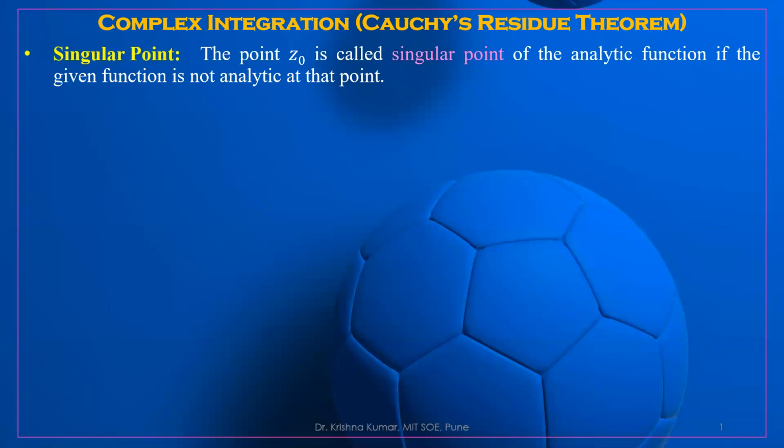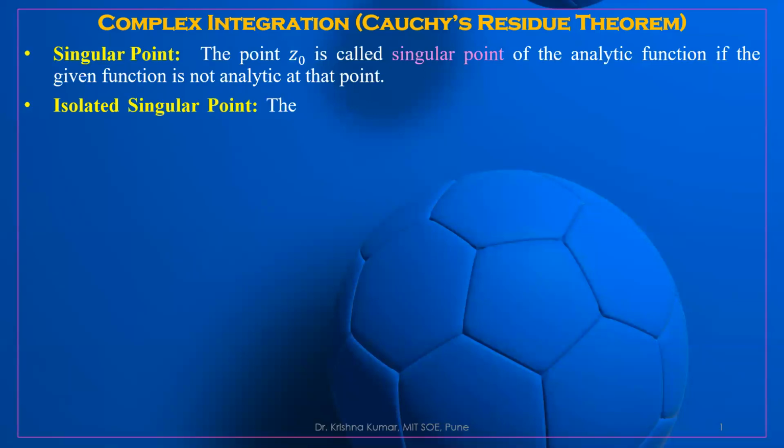We have already seen what a singular point is. A point z0 is called a singular point of an analytic function if the given function is not analytic at that point. So any point at which the given function is not analytic is called a singular point.